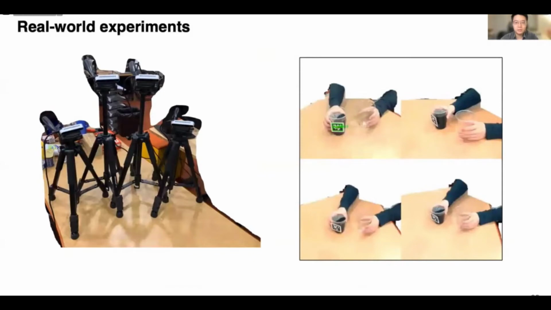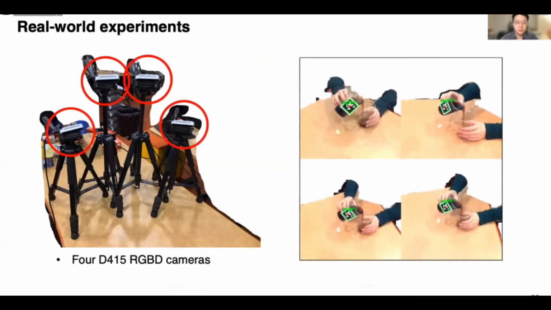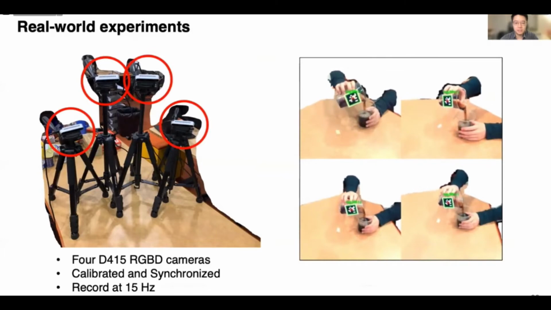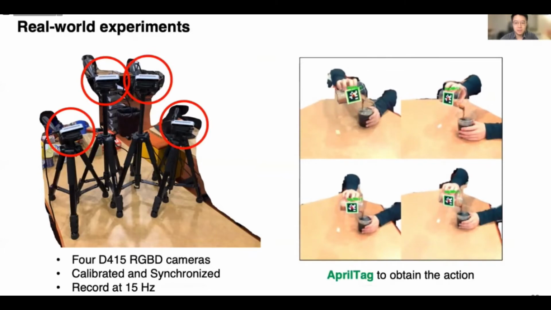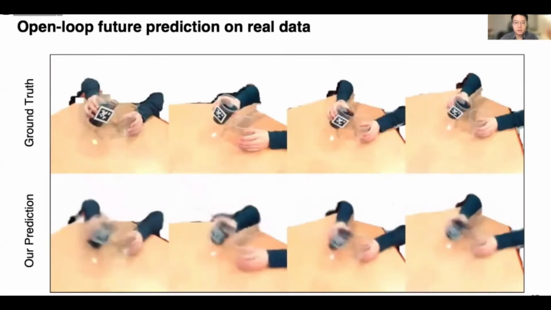We have also conducted experiments to validate our method on real-world data. We use D415 RGBD cameras to record a human subject pouring water from one cup to another. The cameras are calibrated and synchronized with a frequency of 15 Hz. To obtain the action, we attached an AprilTag on the cup to obtain its 6-DoF pose at each time step. Our model can learn from the data and make open-loop future predictions based on the learned representations.